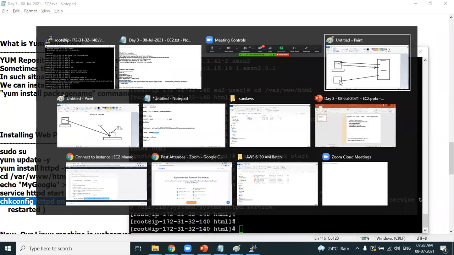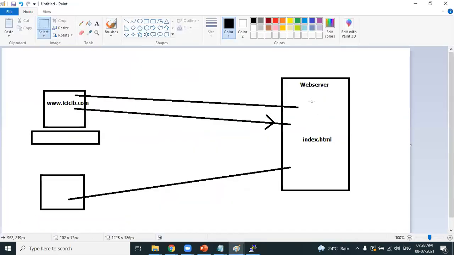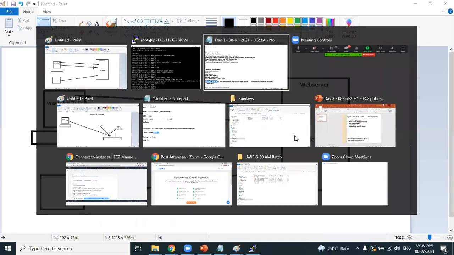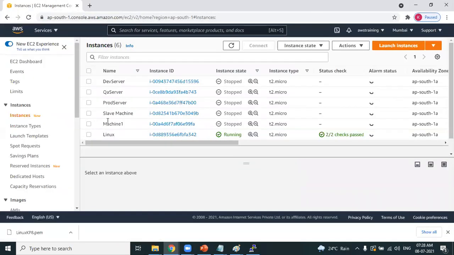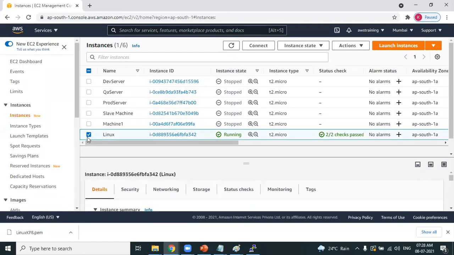As I have installed httpd, friends, now my EC2 machine is called what? I can call my EC2 machine a web server. Very important point to know. Now your machine can be called a web server. Okay, clear about this?